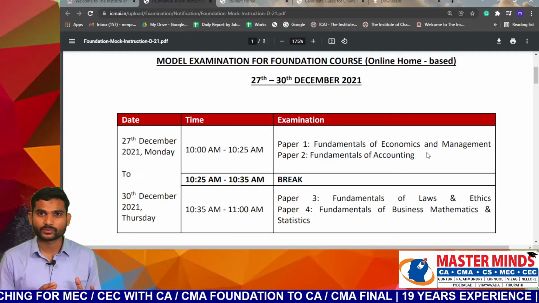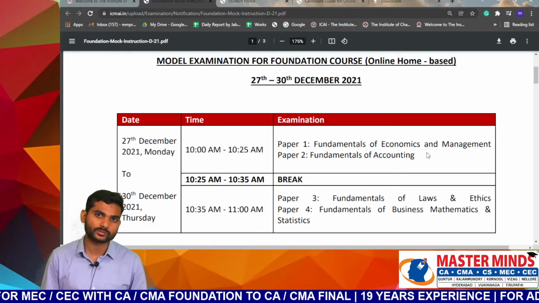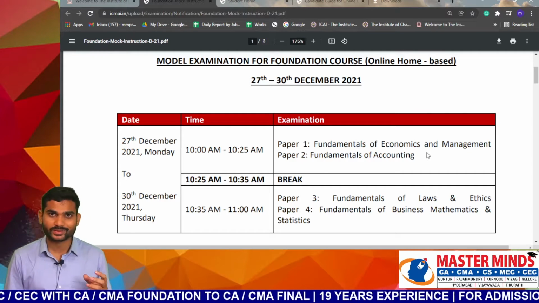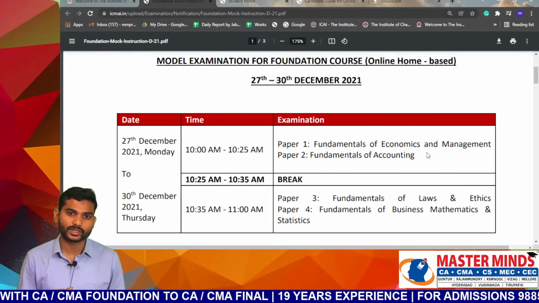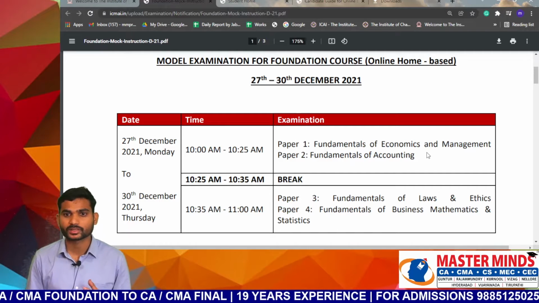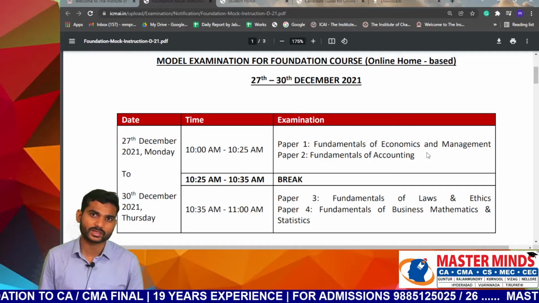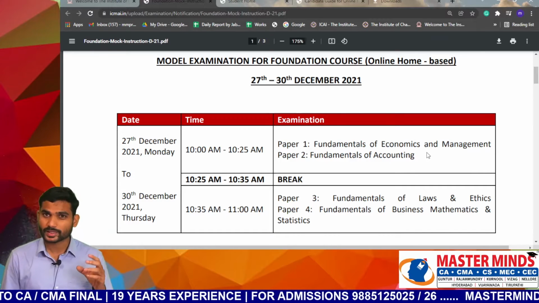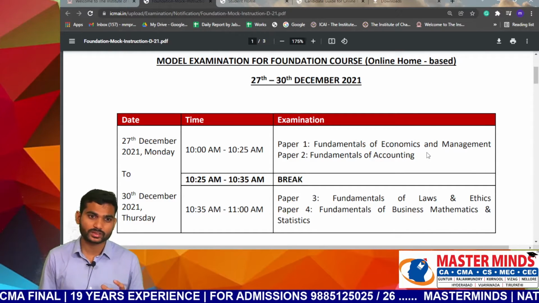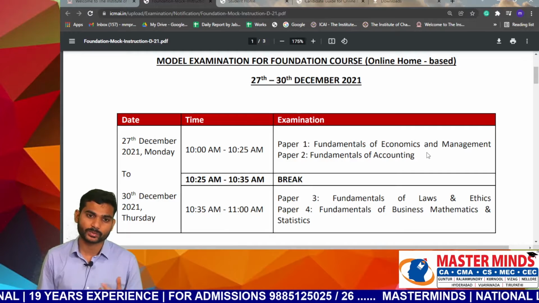From 10:25 a.m. to 10:35 a.m. you have a 10-minute break, and in the second slot, from 10:35 a.m. to 11 a.m., you have paper 3 and paper 4. Paper 3 is Fundamentals of Laws and Ethics, and paper 4 is Fundamentals of Business Mathematics and Statistics. The examination dates are from 27th to 30th December, and you can appear for the exam on any convenient date.